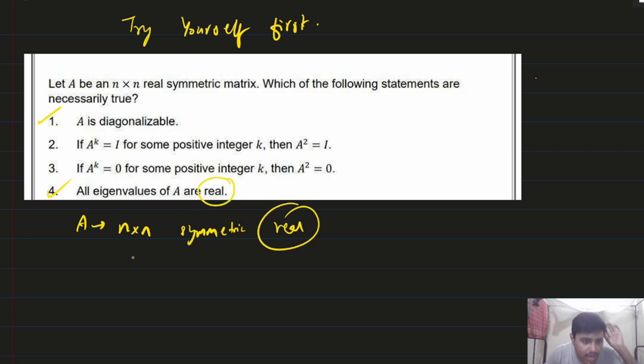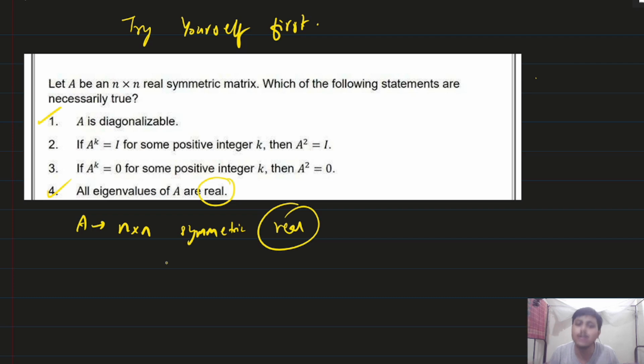So the fourth option is definitely true, and every real symmetric matrix is also diagonalizable. I am not proving it in this video. If you need the proof, you just refer to any book. I tell you to refer, because if you are giving an interview, they will ask this type of question: why are eigenvalues of a symmetric matrix real?